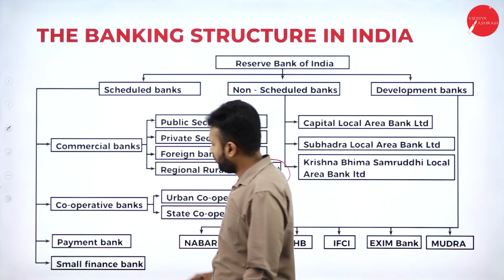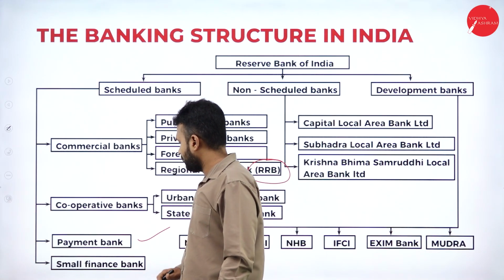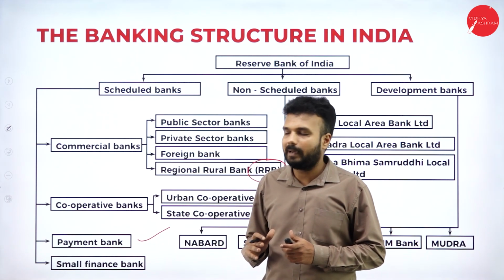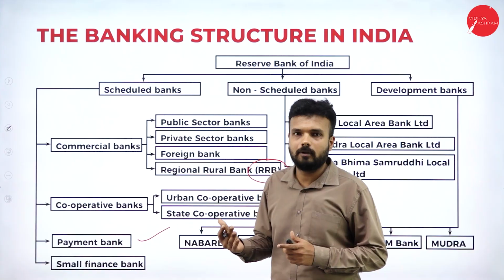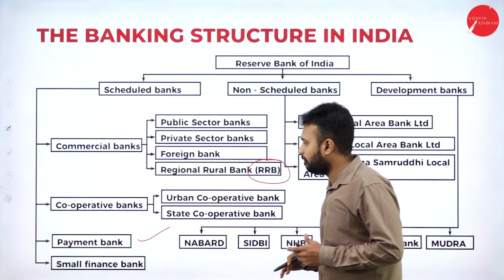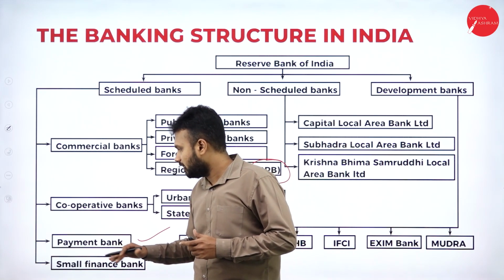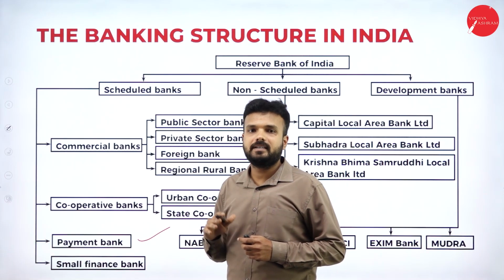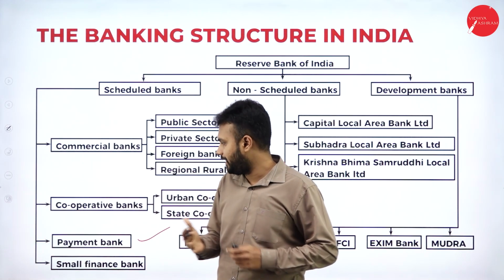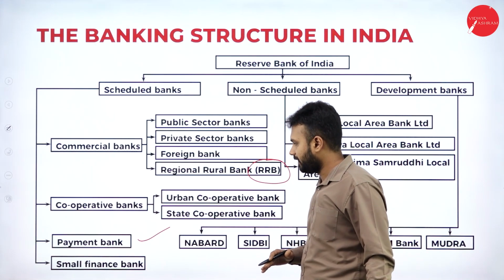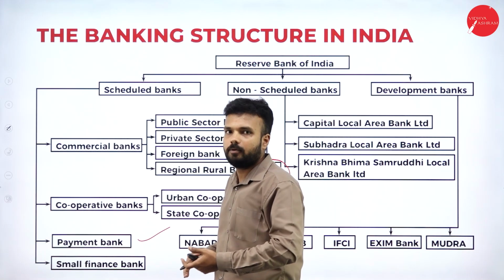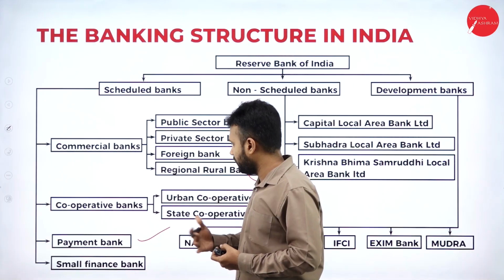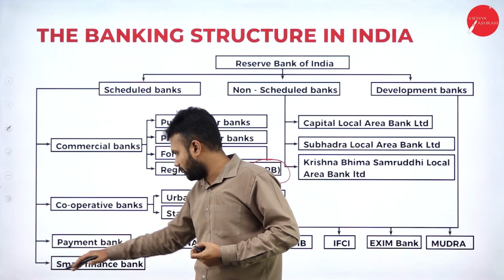And again, when it comes to the payment bank, this payment bank is a special kind of bank which can only keep deposits of up to 2 lakh rupees. No credit card facility will be provided to its customers. The best examples for this payment bank are Paytm and Airtel. Using those applications we can make a payment, do the deposit, and pay utility bills. Those are all the things which are going to happen.